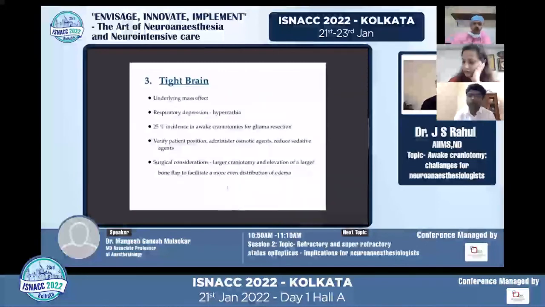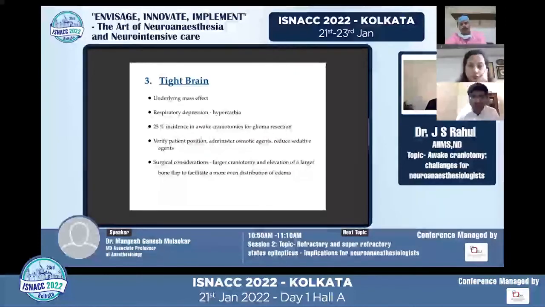So tight brain is again a very big issue one can face, because we are not able to monitor ETCO2 that well, and PaCO2 is not readily available in a dynamic way. So definitely there is an underlying Marsley effect. On top of it, there is hypercapnia, because the patient is sedated and is not clearing out CO2 that well. There can be some amount of hypercapnia which is adding to it.